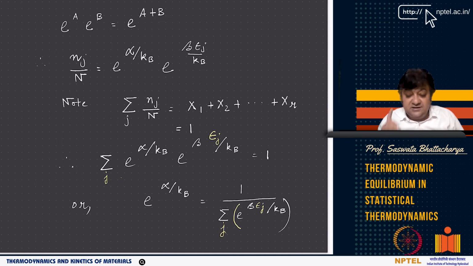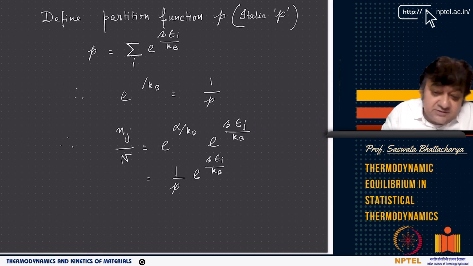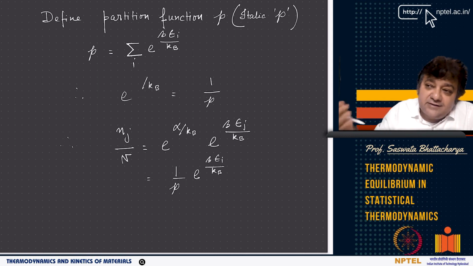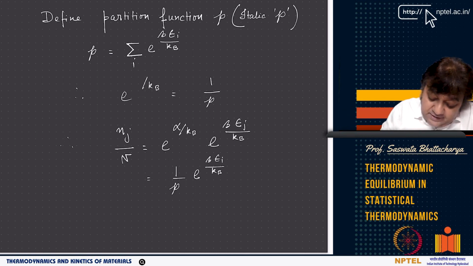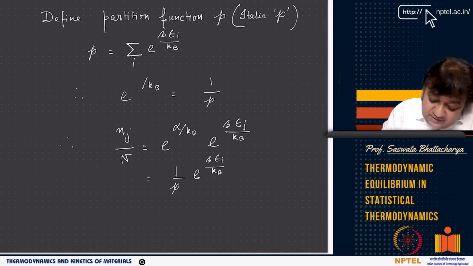e to the power alpha, but still I don't know what is beta, what is alpha. But now comes here. So we define some partition function, which is the number of... You will later see that it is basically again the probability of finding an accessible microstate. So this P is a sum over all i, as you can see, or all species, right? So basically again I am using i here. So j or i, it does not really matter, right? So summation over i equals 1 to r of e to the power beta epsilon i by kB, right?